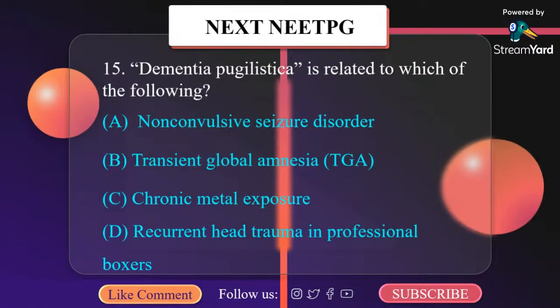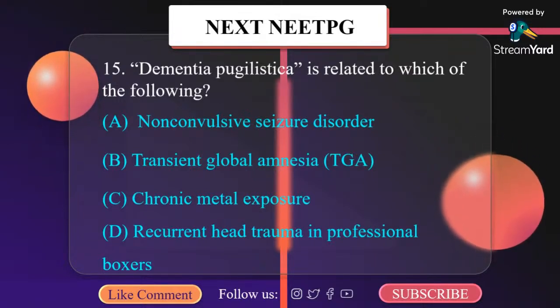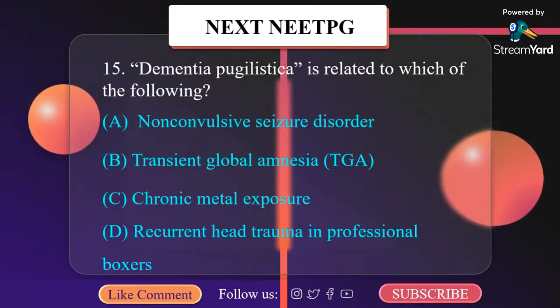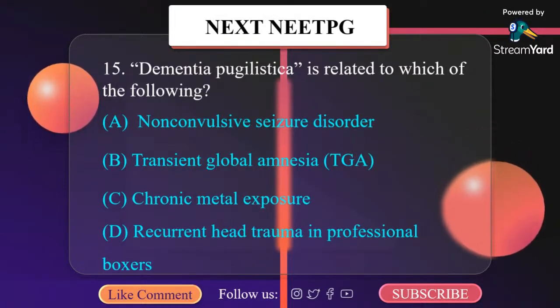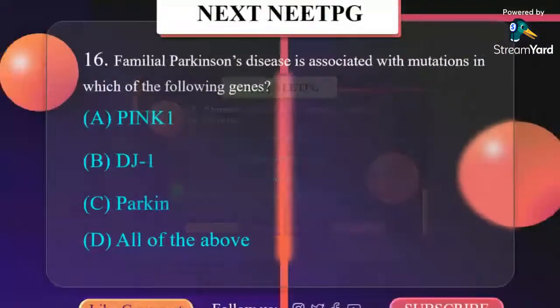Dementia pugilistica is related to which of the following? A. Non-convulsive seizure disorder, B. Transient global amnesia, C. Chronic metal exposure, D. Recurrent head trauma in professional boxers. It is recurrent head trauma in professional boxers.